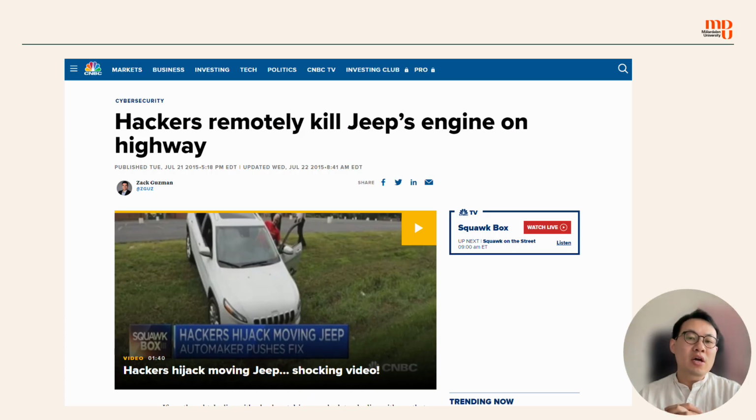So far, we only care about the safety and functional correctness of the controller. However, cybersecurity is also very important for modern vehicles. In 2015, a Jeep was hacked on the highway in the US, and the car's engine was remotely shut down by the hacker. So the driver had to drive into the side of the road to make it stop. It's very scary, isn't it?